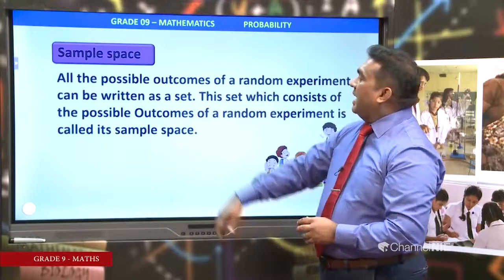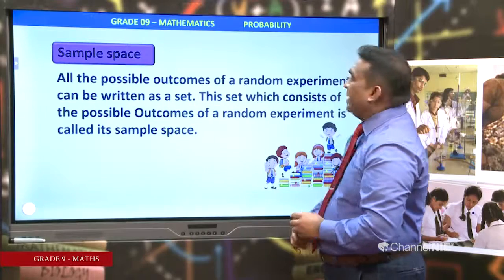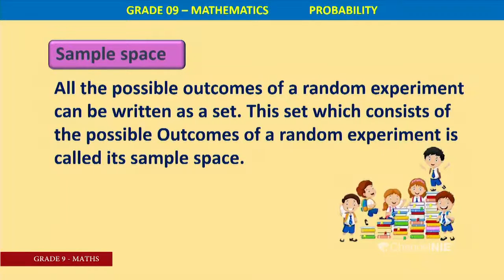All the possible outcomes of a random experiment can be written as a set. Set means well-defined collection of elements. You know that there are 3 ways of representing a set: as a description, as a list, by a Venn diagram.